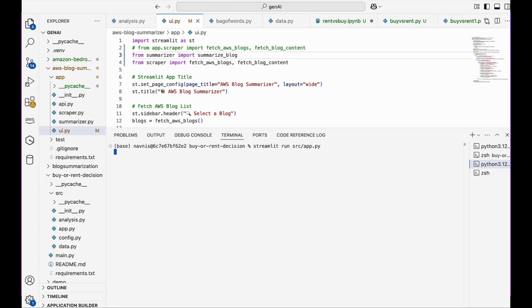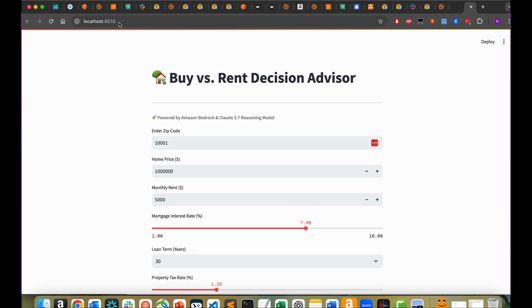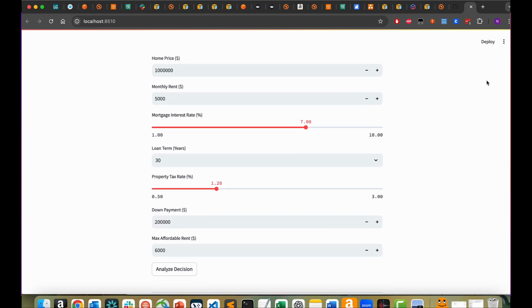So now let's see how you can run this as a web app on your local machine. For that, we will be using something called Streamlit. You can go into our source folder and look for this app.py. It's very easy. You can go through this entire code and see how that is done. I'm not going to explain it in this video, but you can simply use the streamlit run source app.py command, and it will open a web UI for you. Then you have to click on analyze, and that's it. So there you have it.